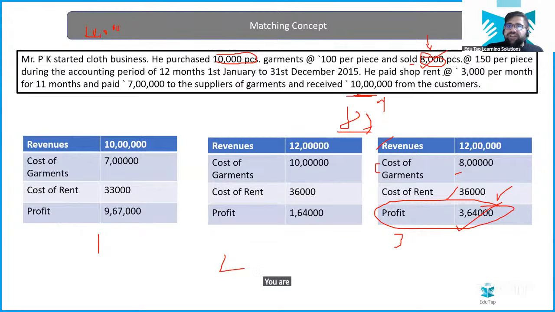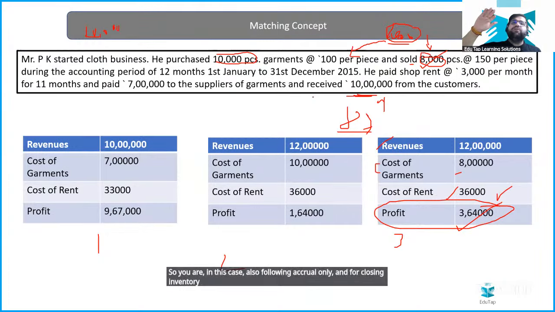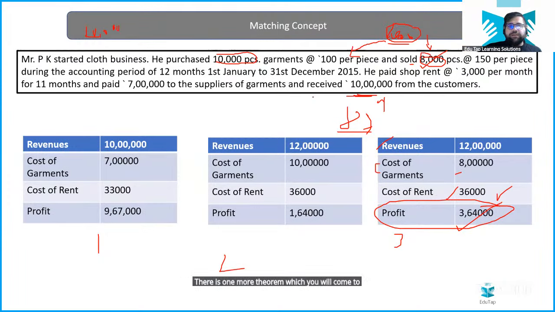So 2,000 pieces will be kept in your closing inventory. Now this 2,000 will be kept at what particular price? At 100 only. So in this case also you are following accrual. And for valuation of closing inventory, there is one more theorem which you will come to know later. Okay, everybody clear?